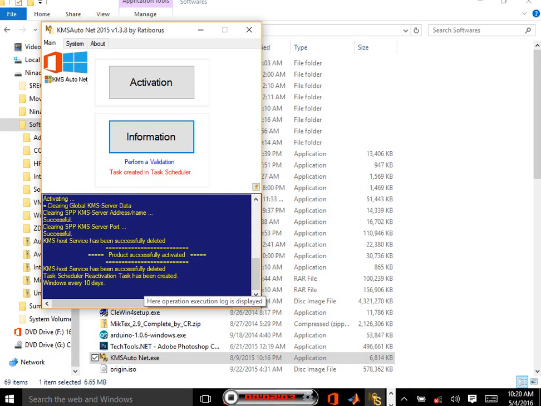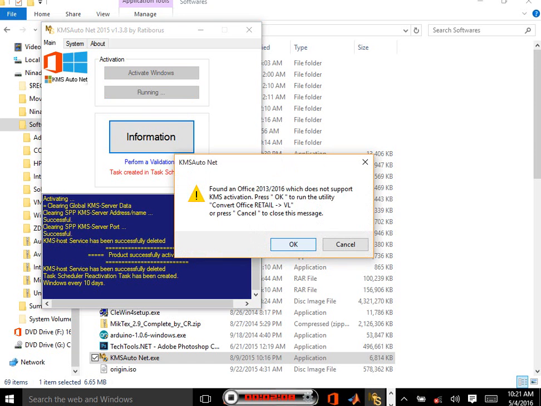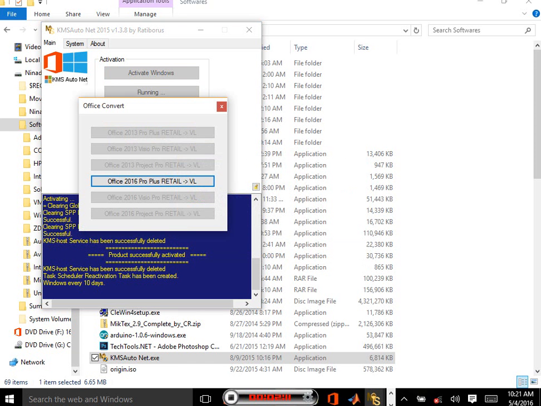And now Windows has been successfully activated. Click on activation, click Office, click OK. Now it will automatically detect which Office you have. Click Office 2016. It will run in the background. And this is how you can activate the Office and install Office 2016. It will run in the background and finally it will show task done, completed successfully.